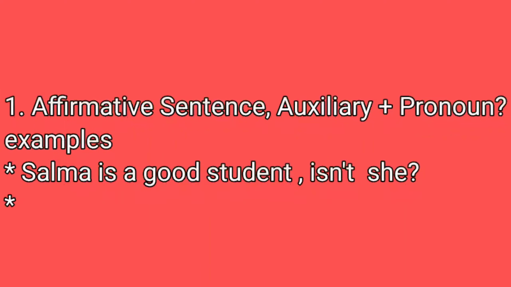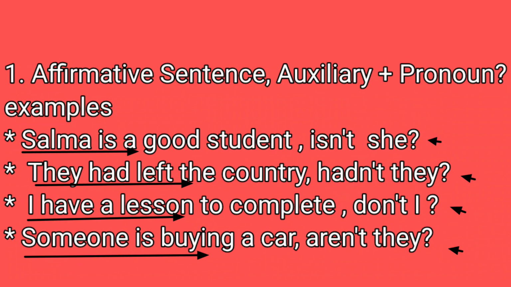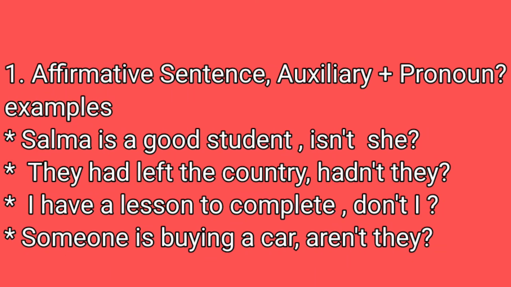1. Affirmative sentence: auxiliary plus pronoun. Example: Salma is a good student, isn't she? They had left the country, hadn't they? I have a lesson to complete, don't I? Someone is buying a car, aren't they?